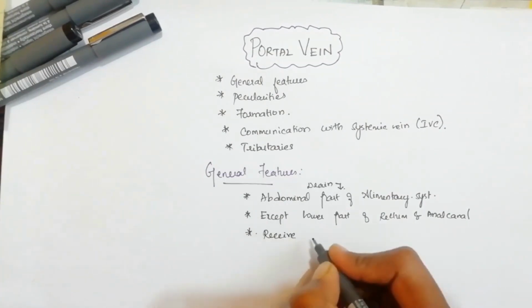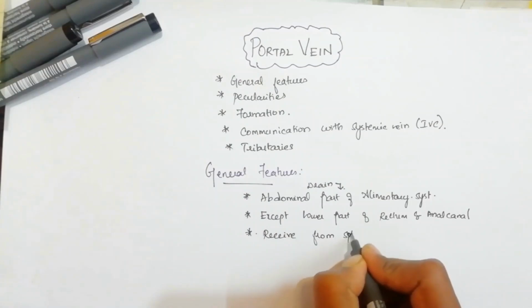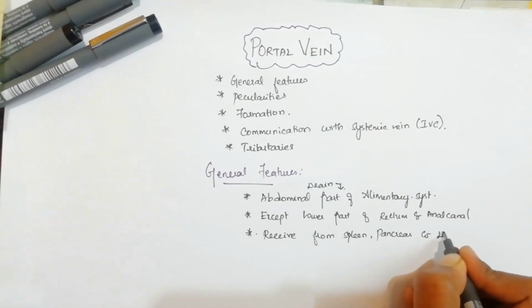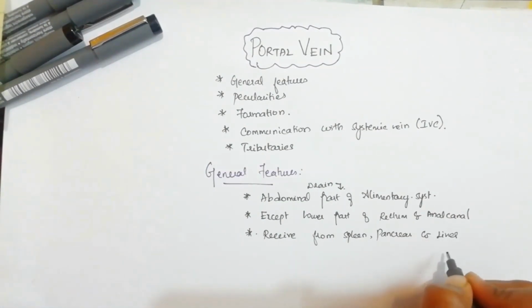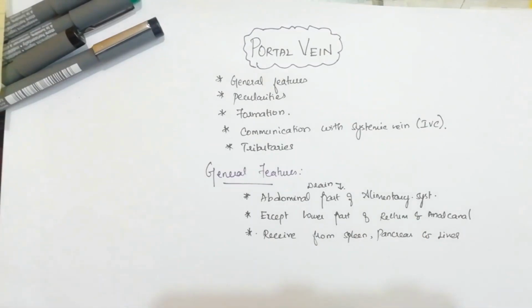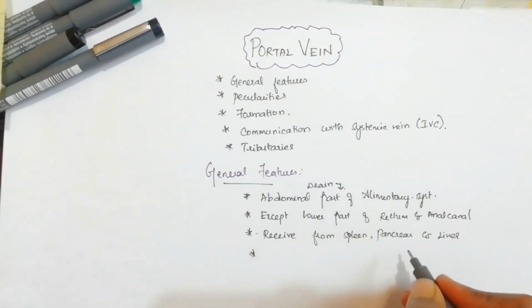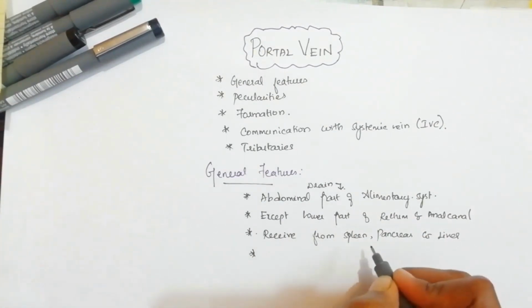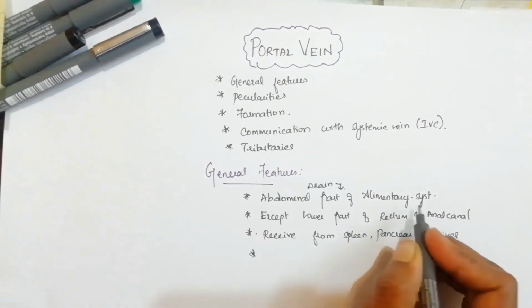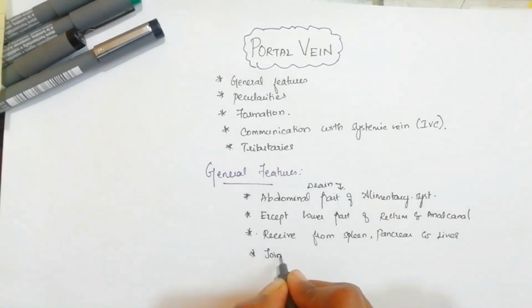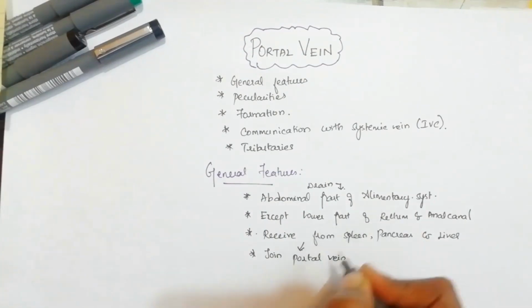And then, other than the alimentary system, it is also going to receive blood from the spleen, pancreas and liver. So these are the other regions which are also getting drained into portal vein. And then we have got these veins which are uniting together to form the portal vein. The veins coming from the spleen, pancreas and liver, which are joining with the veins continuing from the alimentary system, together will join the portal vein.